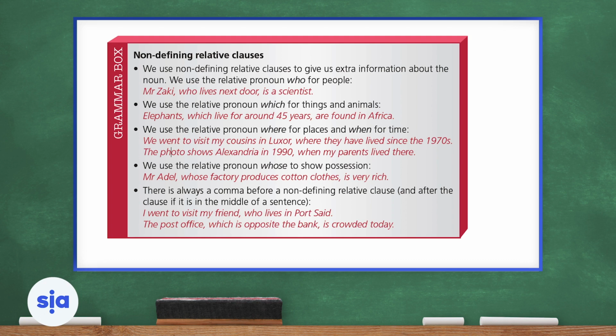We use the relative pronoun whose to show possession, or to show ownership of something, to show that something is owned by someone. Mr. Adil, whose factory produces cotton clothes, is very rich. So here we used whose in the relative clause to show that Mr. Adil owns the factory that produces cotton clothes. Now, the last point in our grammar box: there is always a comma before a non-defining relative clause, and after the clause if it's in the middle of the sentence.